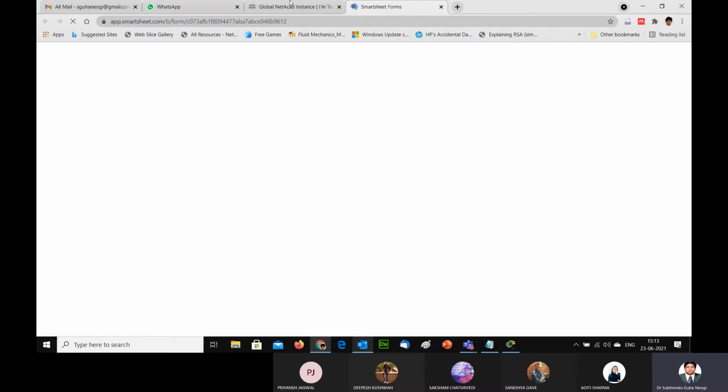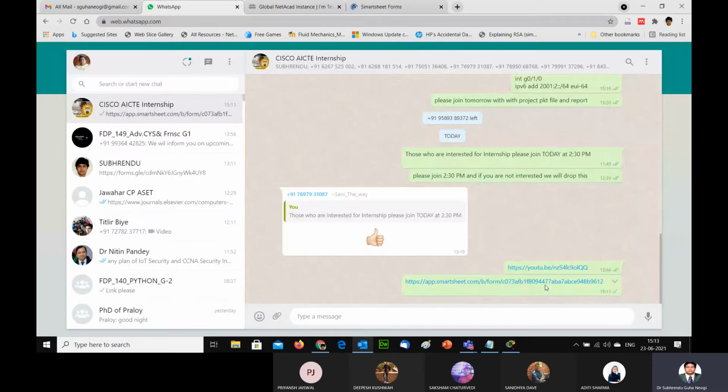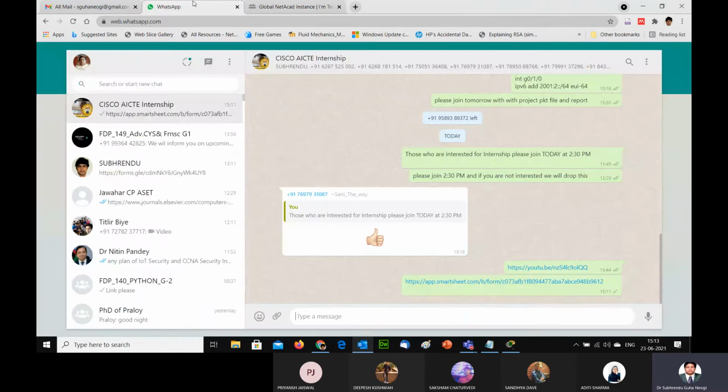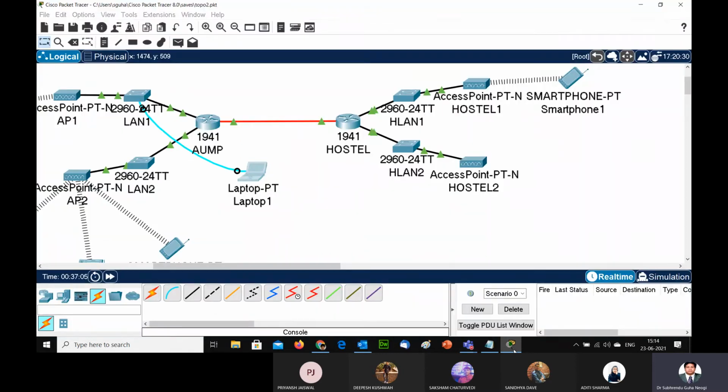You will be able to see that form. I do not know why the form is not opening. Otherwise, I have shared this form with you. All of you, please check this form. I'm not able to see. Maybe the server is down, or maybe some issues are there. But please register. 2022-23, both batch students can register for the pre-placement talk, and can also sit for Ideathon. For Ideathon, that is not a problem.